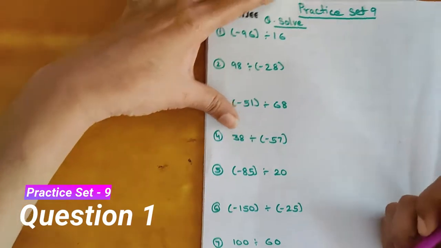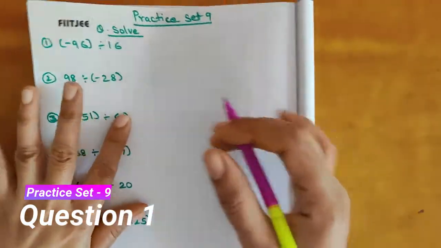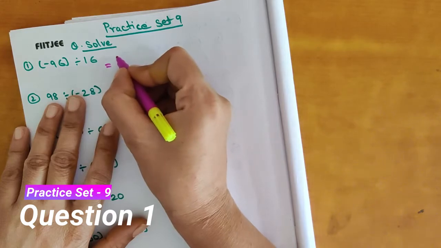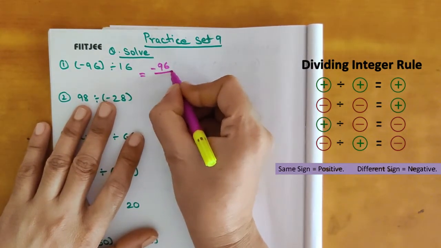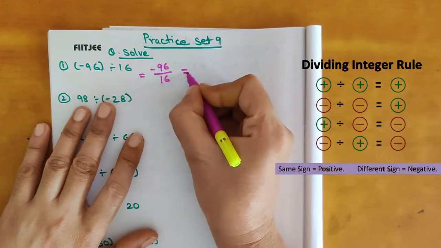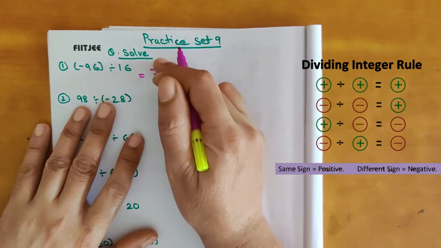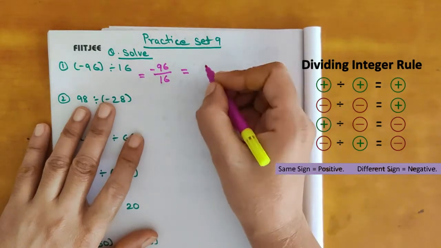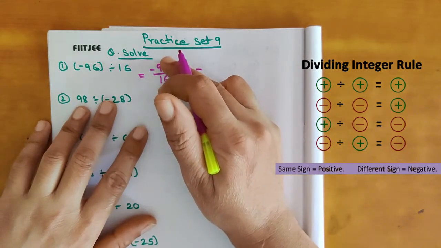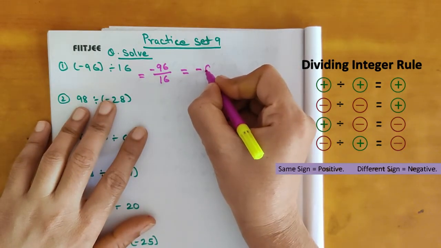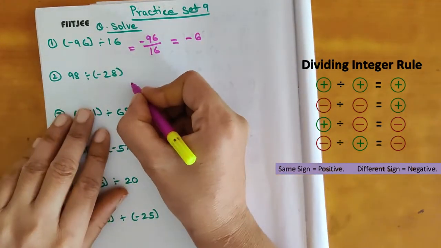So here first question it is given negative 96 divided by 16. So how we will write? Negative 96 divided by 16. So see, 96, here it is negative sign. Okay, negative number divided by a positive number. So sign we will get negative. Now you know 16 sixes are 96. So answer is negative 6. Okay. Now next one.